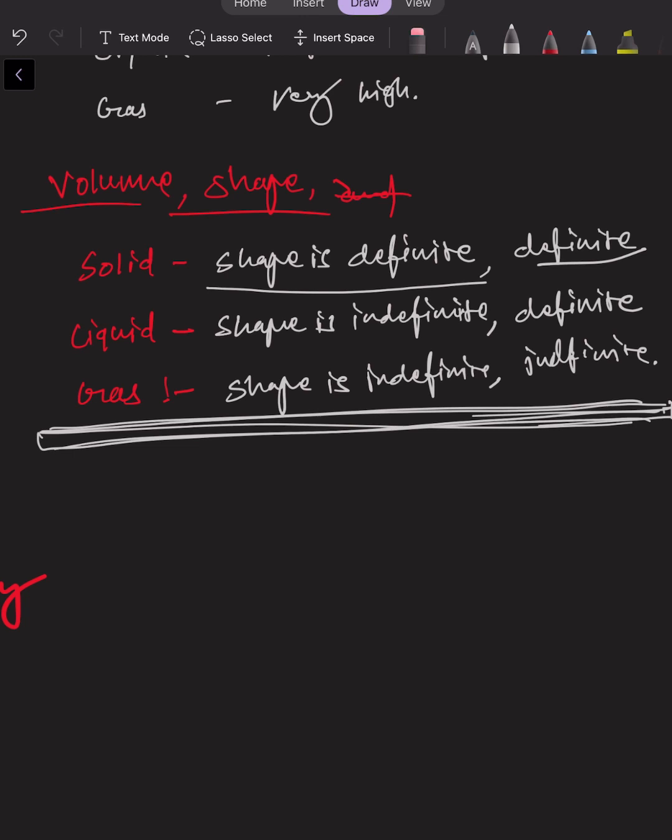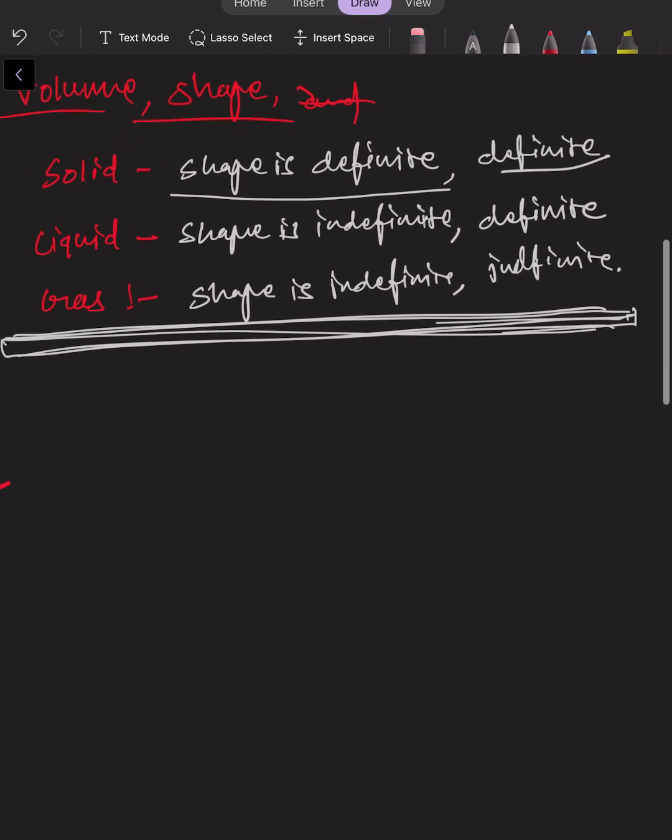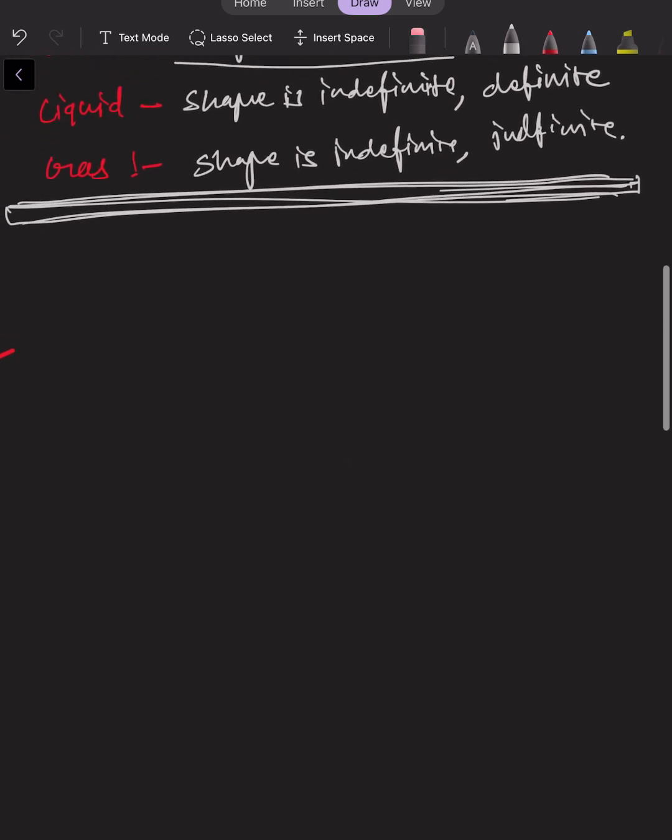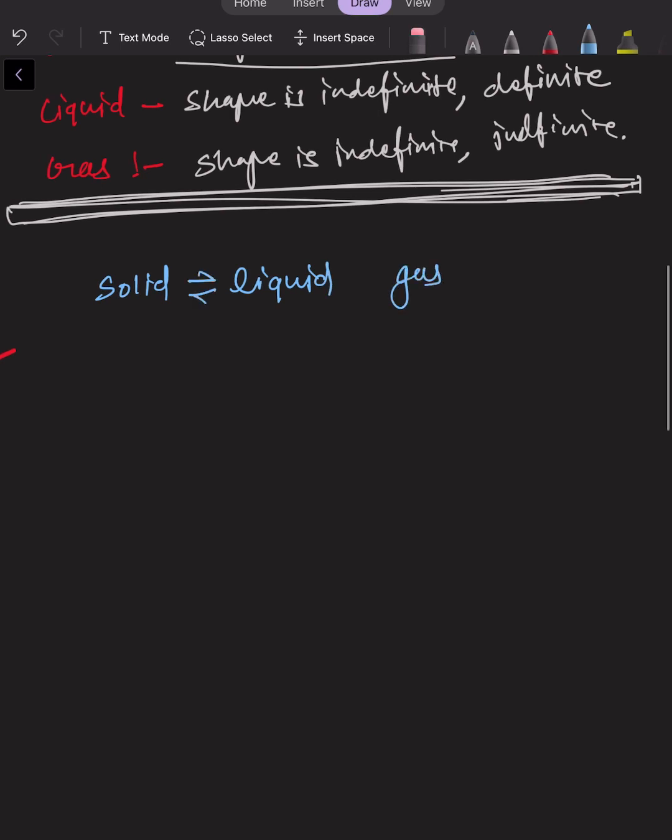Okay, so now we see a small phenomenon between these three states, that is liquid, solid, and gas. The state could be interchanged between these three states, है ना.